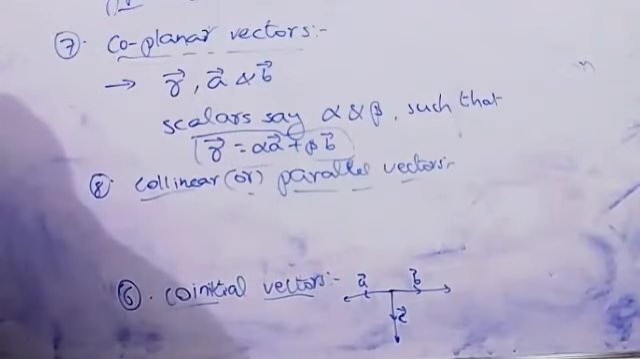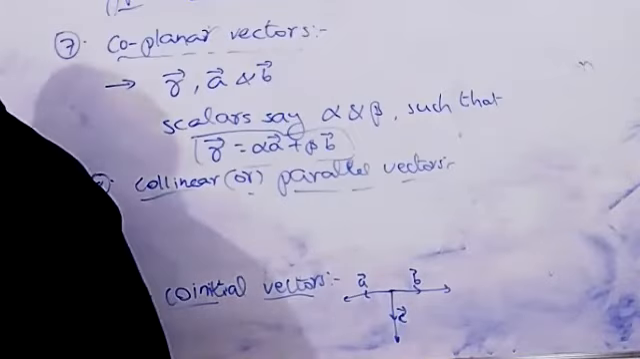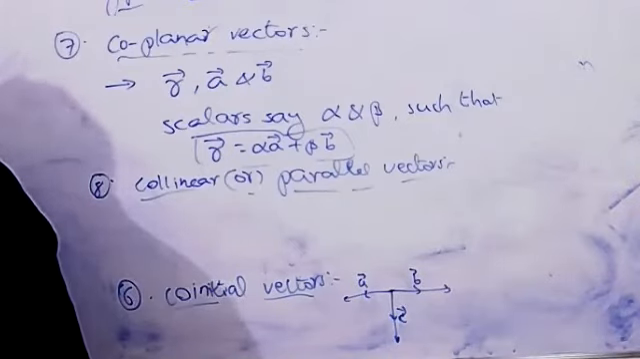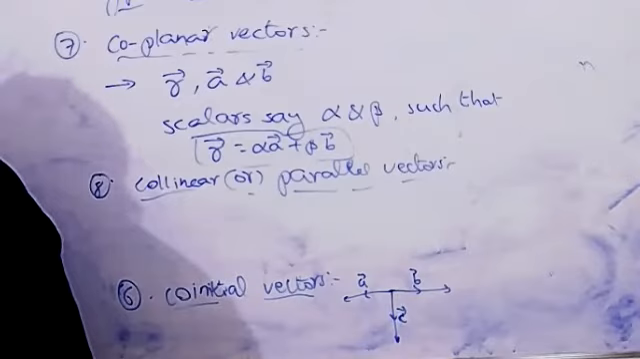Collinear or parallel vectors. Next type, collinear or parallel vectors. Two or more vectors are said to be collinear.